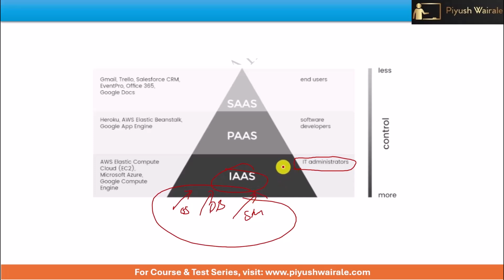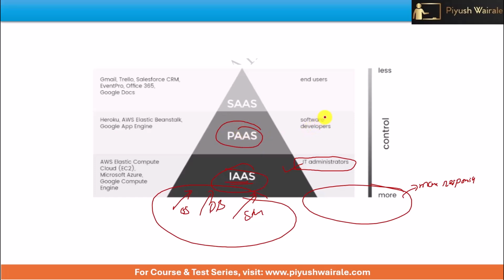So it's the role of the IT administrator, and you can see here we have more control. More control means what? More responsibility is on us. If I go for infrastructure as a service, we have more control as well as more responsibility, right? Then we have platform as a service.